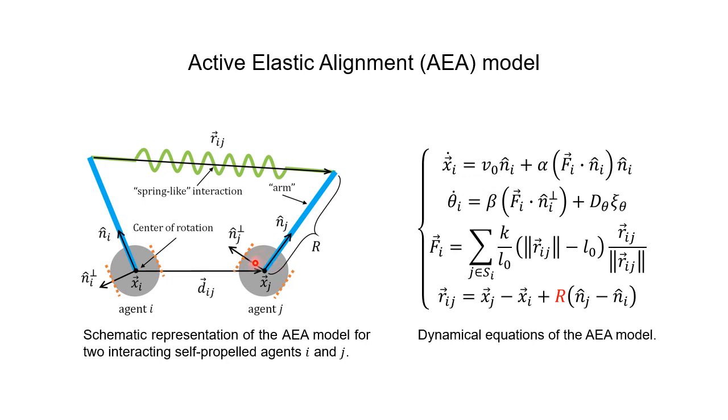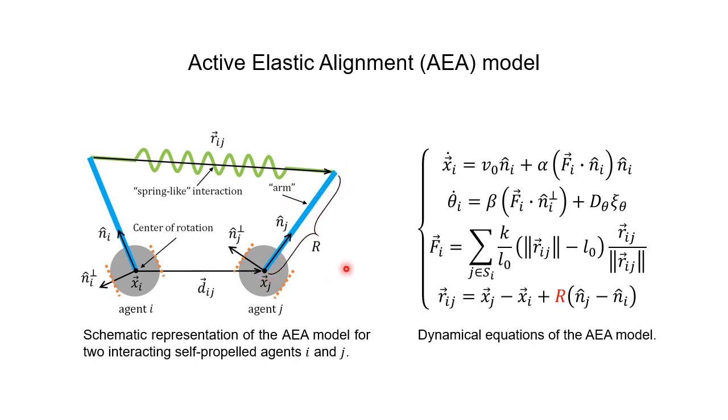Model description. We imagine two self-propelled carts, these gray discs, with wheels, the orange lines, and a frontal projecting arm, the blue lines. Due to the wheels, these carts cannot move sideways, only forward, backwards, or turn. Since the elastic forces are applied at the tip of the arms, they introduce torques that rotate the heading directions and forces that add or subtract from the self-propulsion.